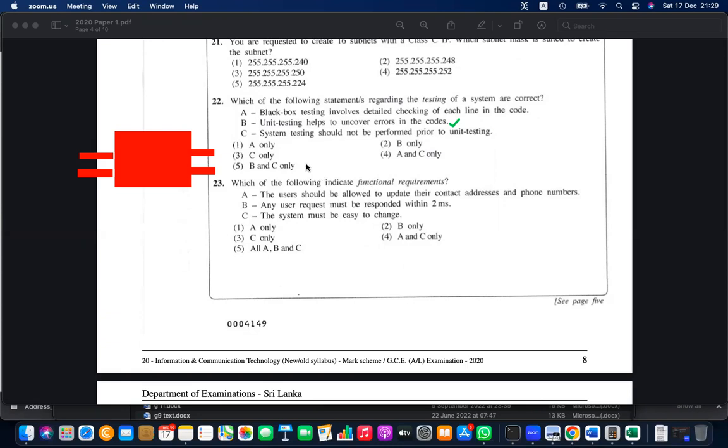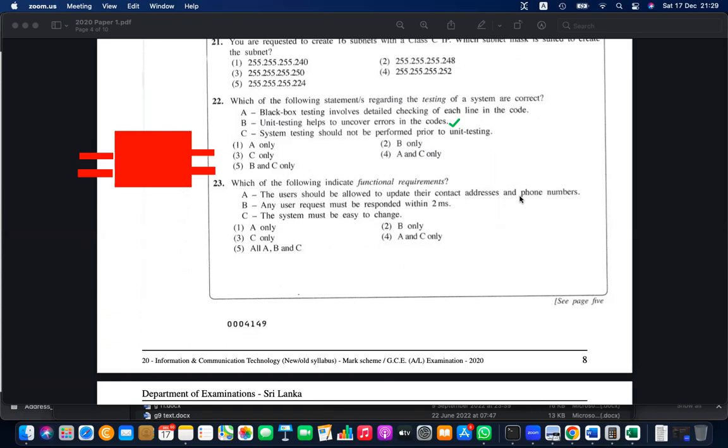So here you have B and C, but let's say you don't have something called B and C, then you have to go for B only. That's it. Which of the following indicates the functional requirement? Functional requirements are the main requirement. The user should be allowed to update the contact address and phone numbers. That is compulsory. Yes, that is a compulsory requirement.